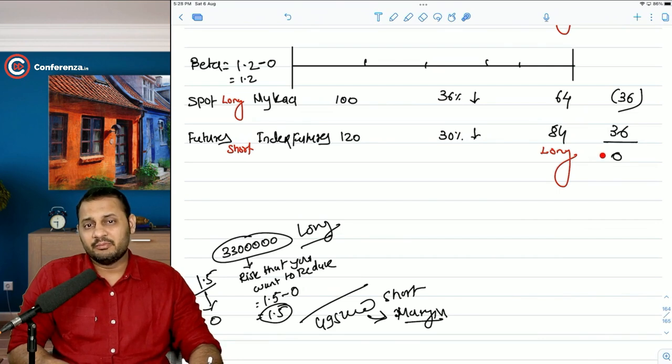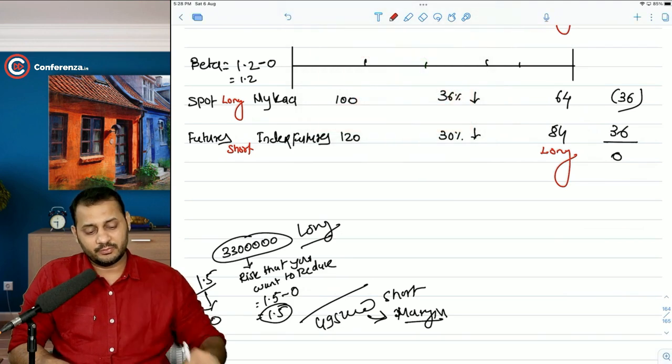Why? Just one mistake. You already had a long position in one market. Why take the same position in the other market? You take the opposite position. That's what is important. And the opposite position should be taken when the beta is positive. I will tell you.